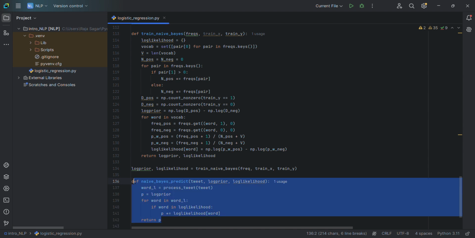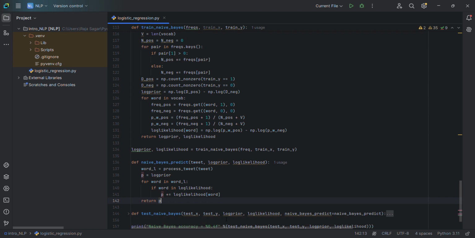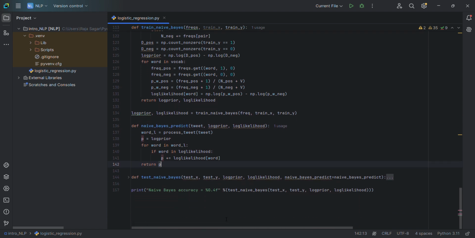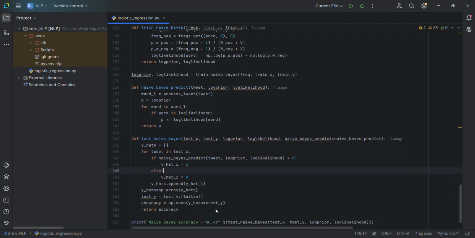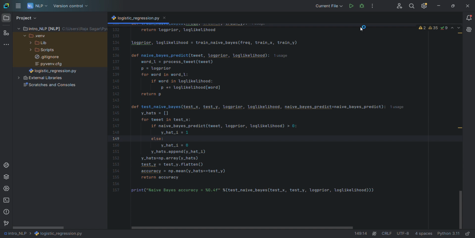If I get a value above 0, it indicates a positive expression. If the value is below 0, it shows a negative expression. By comparing y prediction and test Y, we can get the accuracy of this. So after this, we will run and check the accuracies of both models.